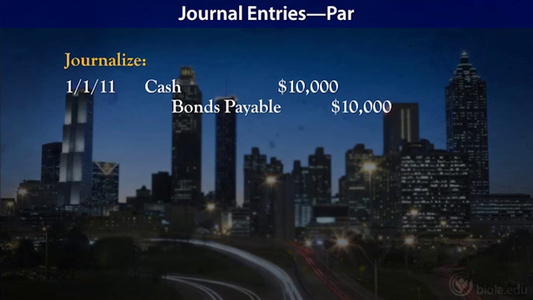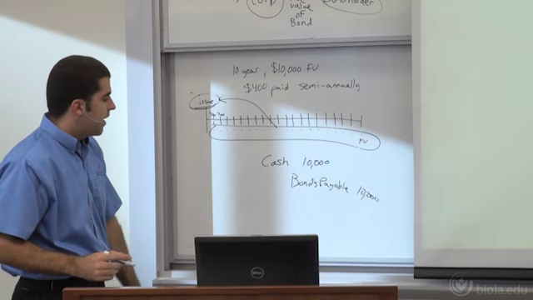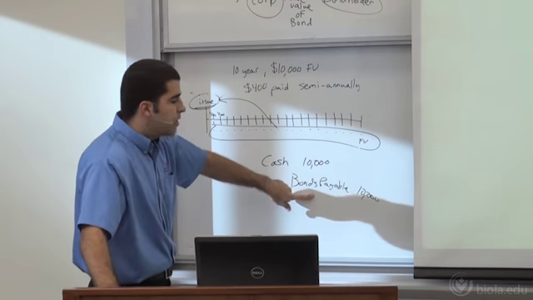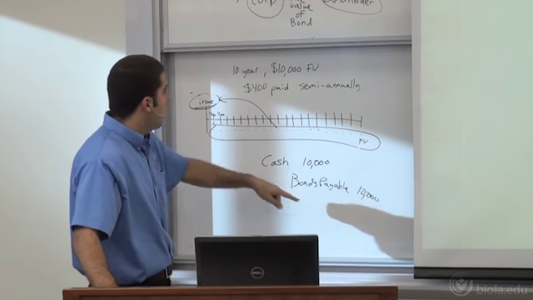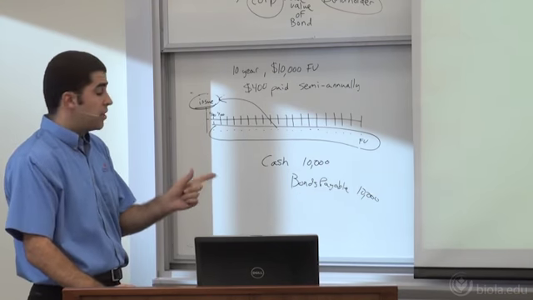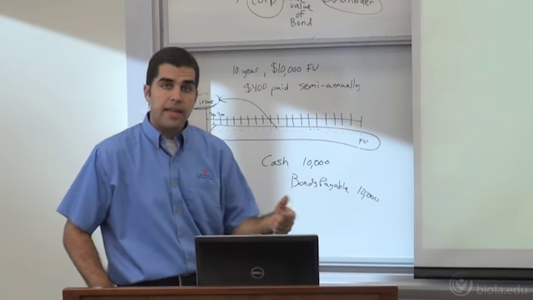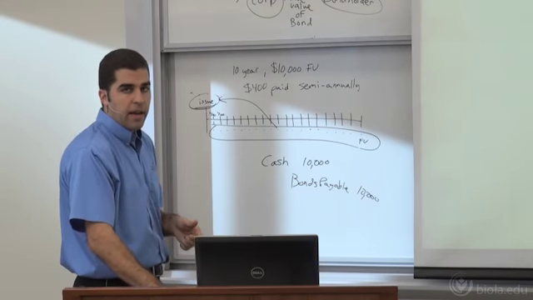And since what we got was $10,000 and what we are going to have to pay back at the end was $10,000, I'm going to record the credit there to bonds payable for $10,000. This bonds payable account is always only going to be used for the par value. But in this particular case, we issued for par, so there's no excess that we need to record. We'll look at an excess when we do the premium and the discount in just a bit.